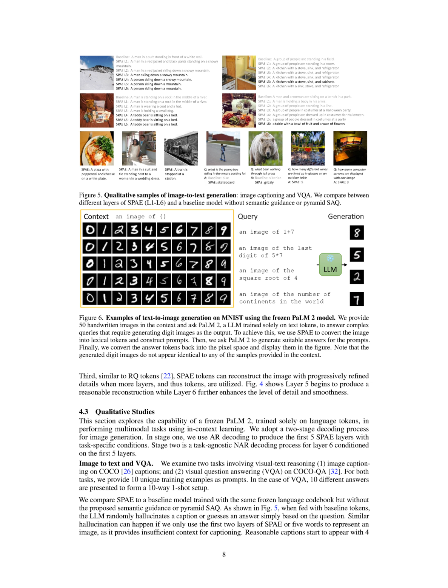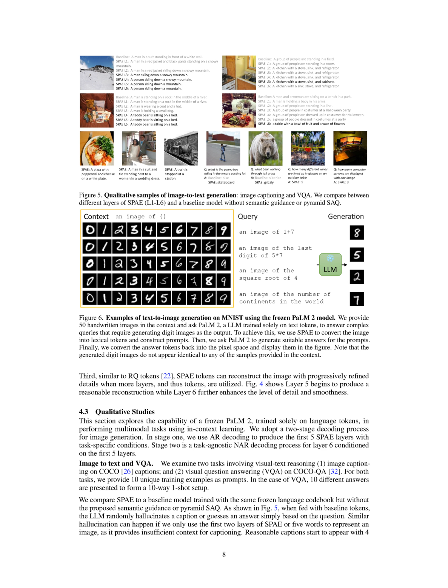The 5th layer starts to produce a reasonable reconstruction of the image, and the 6th layer further improves the detail and smoothness. We also conducted qualitative studies to explore the ability of a frozen PaLM 2 model, which is trained only on language tokens, to perform multimodal tasks using in-context learning. We used a 2-stage decoding process for image generation. The first stage uses AR decoding to produce the first 5 SPAE layers with task-specific conditions. The second stage uses a task-agnostic NAR decoding process for the 6th layer, conditioned on the first 5 layers.